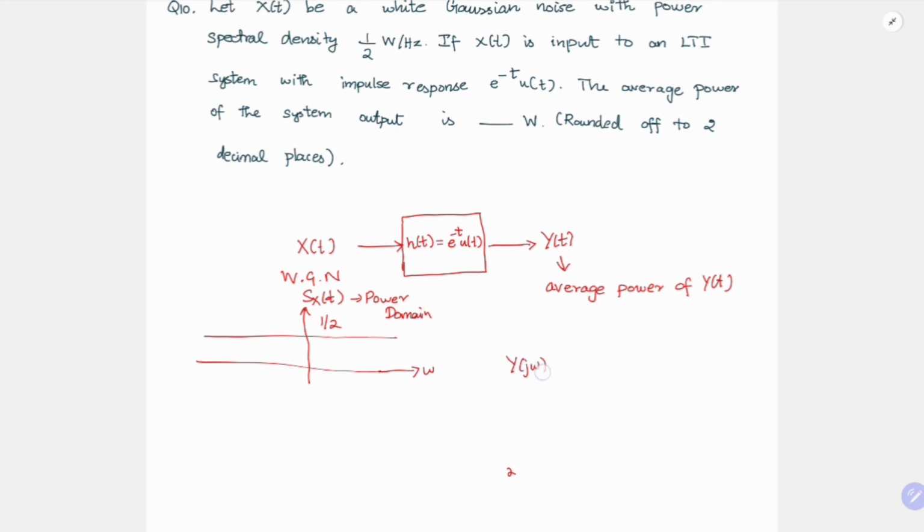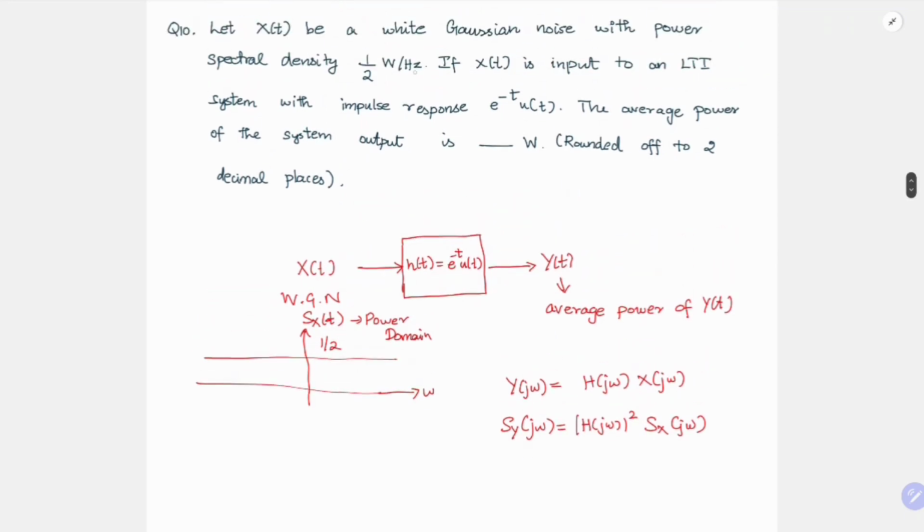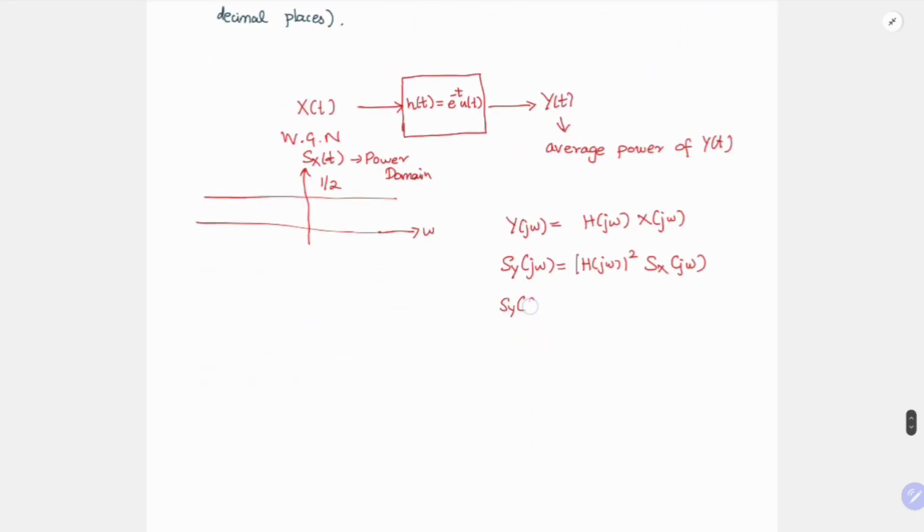So if you have Y of j omega, it will be nothing but H of j omega into X of j omega. Now if we have to go to the power domain, what we have to do? We just have to square them. So S_yy of j omega is equal to mod of H of j omega whole square into the power spectral density of my input. Since here they have given in terms of hertz, we can just stick with f instead of omega, which is the angular frequency whose unit is radian per second, and f is hertz. So it will be mod H of f whole square into S_xx of f.